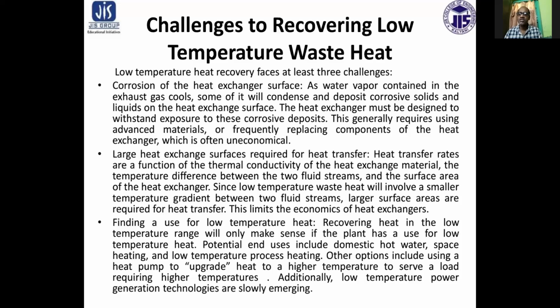Other options include using a heat pump to upgrade heat to a higher temperature to serve a load requiring higher temperature. Additionally, low temperature power generation technologies are slowly emerging.